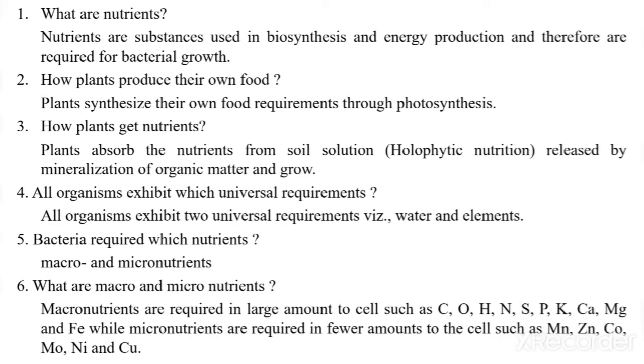Macronutrients are required in a large amount by the cell, such as carbon, oxygen, hydrogen, nitrogen, sulfur, potassium, calcium, magnesium, and ferrous, while micronutrients are required in a very small amount by the cell, such as manganese, zinc, cobalt, molybdenum, nickel and copper. Next question is, what are autotrophs?